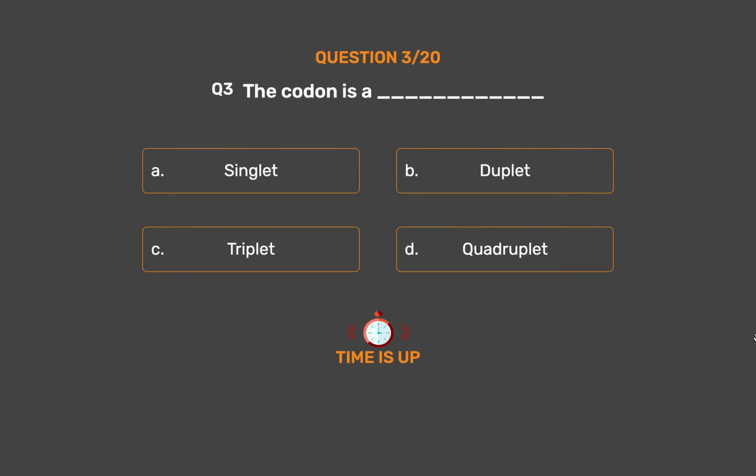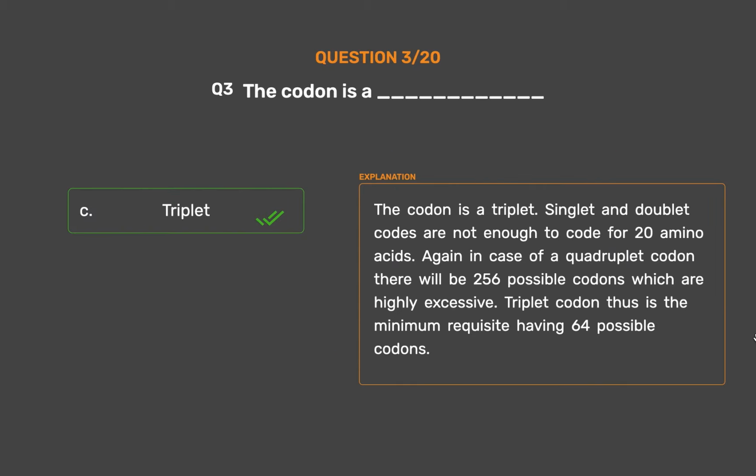The correct answer is option C. Triplet. The codon is a triplet. Singlet and doublet codes are not enough to code for 20 amino acids. Again, in case of a quadruplet codon, there will be 256 possible codons, which are highly excessive. Triplet codon thus is the minimum requisite, having 64 possible codons.